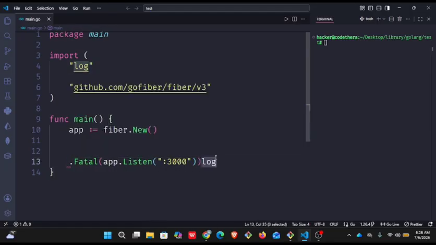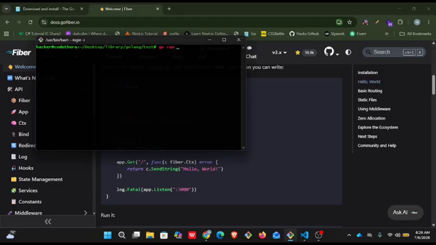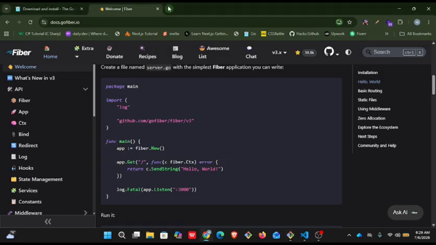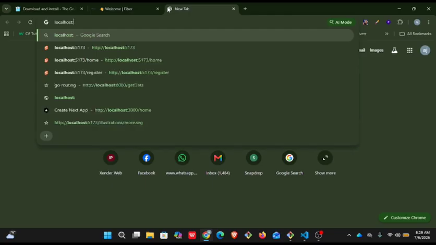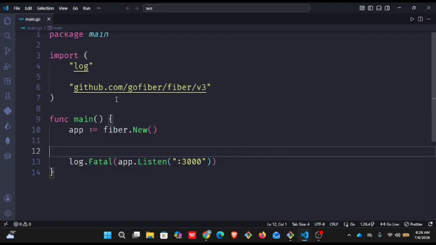And right here, we have our Fiber function and also we have our log here right now. But then we don't really have our route, right? So if I go and run my server, so if I come here and say go run main.go, you can see now my server is running on this port, localhost 3000. So I'm going to come here and say localhost, it should be 3000. Now, when I run my code, it says not found, right? And there's no route that is found. So I'm going to go back to my editor and I'm going to add my route right here.